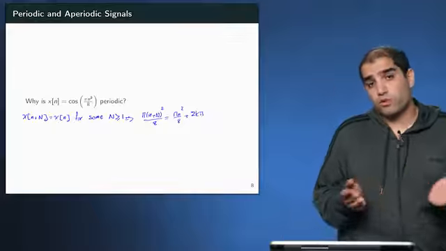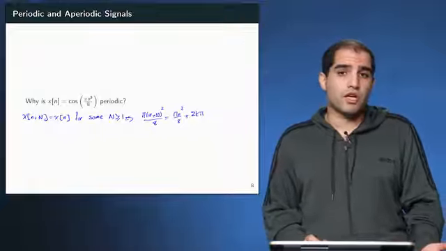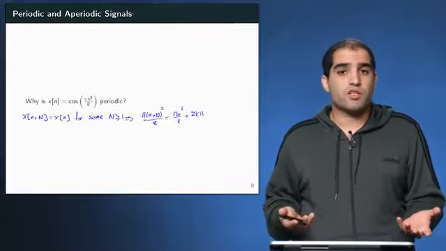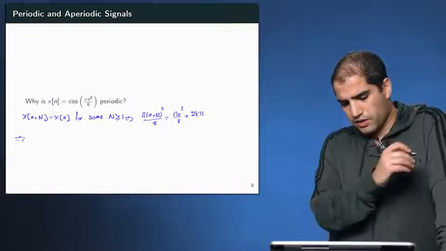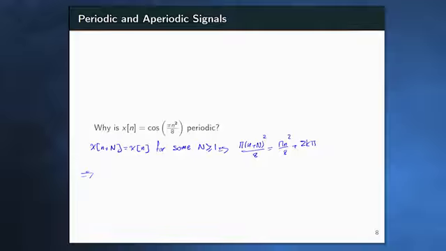Okay, so again, what we're going to do is expand (n plus N) squared, multiply both sides by 8, and divide both sides by pi. And from this, we get a similar expression as the previous expression that we had for the continuous time variation of the problem.